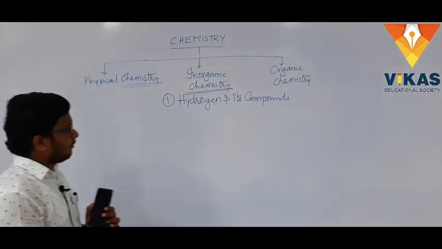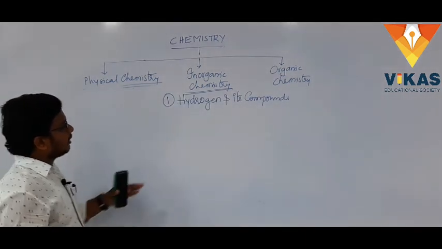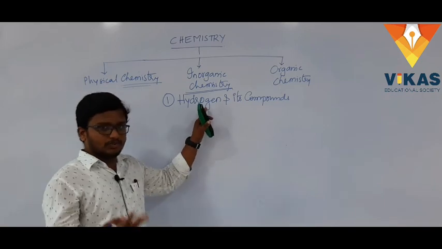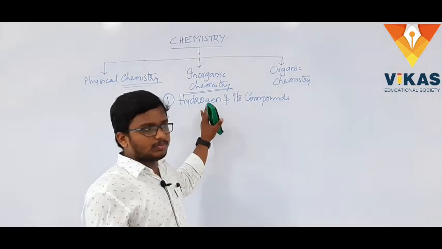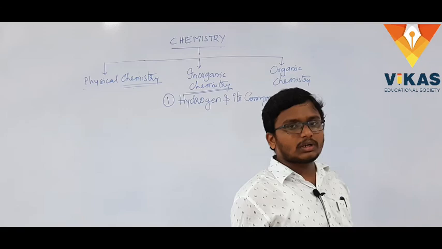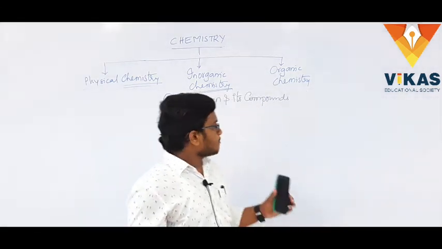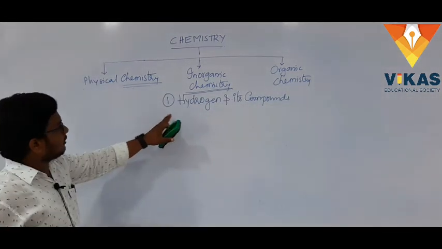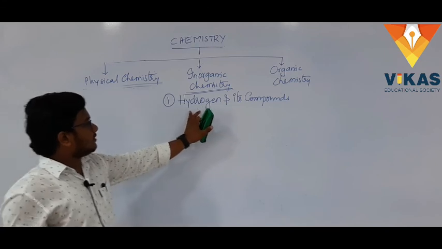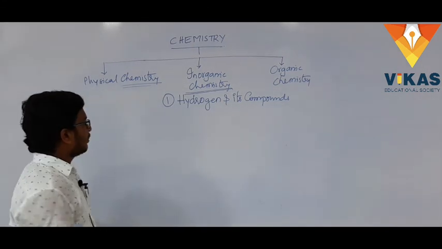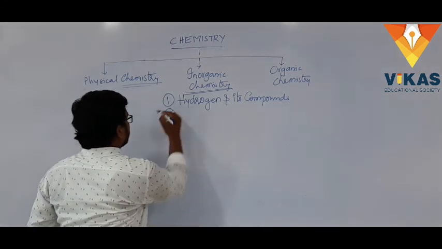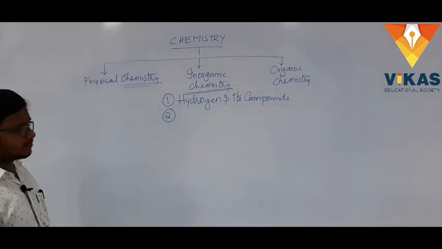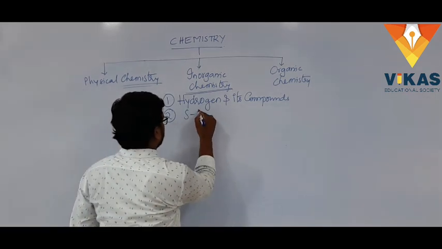We'll look at all these things, and also its isotopes and compounds like heavy water. All these things will be covered in this chapter, hydrogen and its compounds. So the next lesson will be s-block elements.